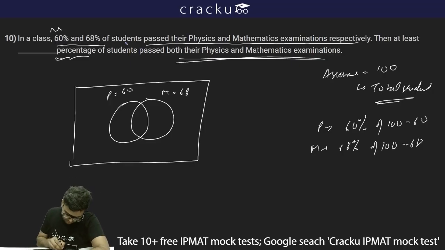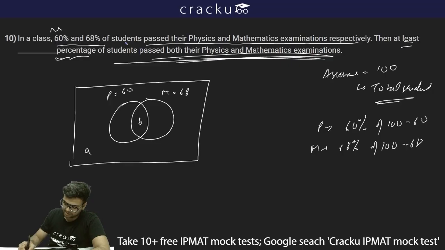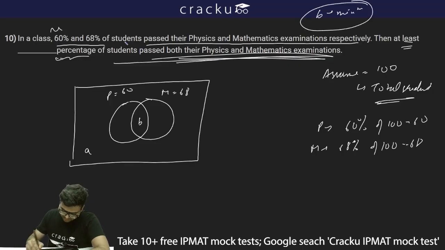I'll assume the number of students who are not passing any of the exams, which is neither physics nor mathematics, as A, which is outside of both the circles, and the number of students who are passing both the examinations, both physics and mathematics, as B. We have to find out the number who pass both mathematics and physics, and it says at least, so we have to find the minimum value of B. It should be at least.